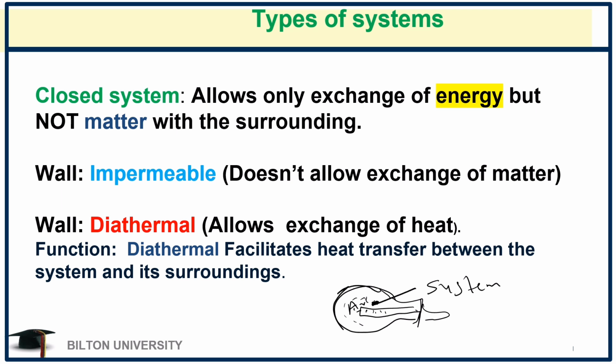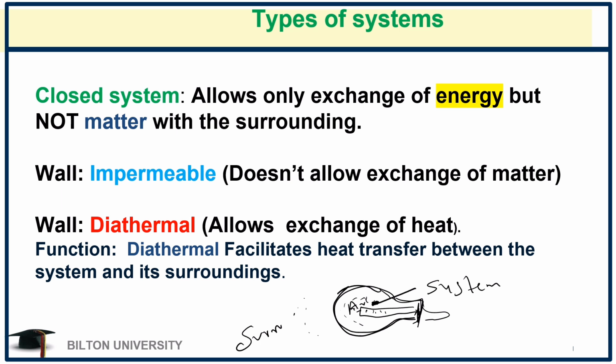The glass of this bulb is the wall, and it is closed such that whatever is inside cannot come out. But with a closed system, you realize that it will allow only heat or energy to move between the system and the surrounding.